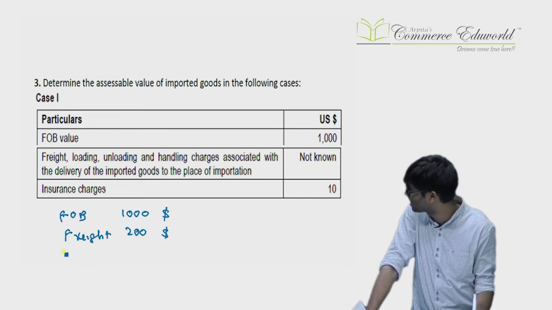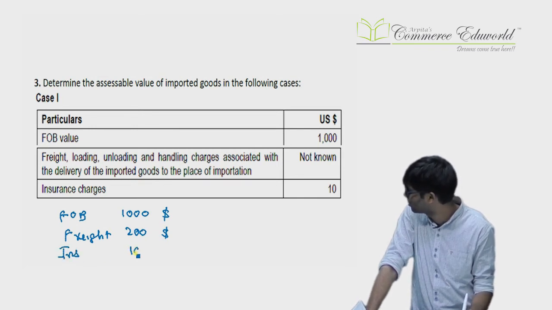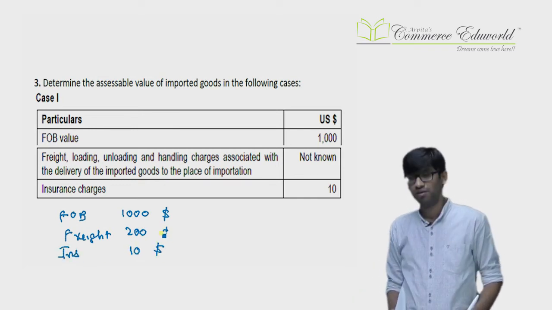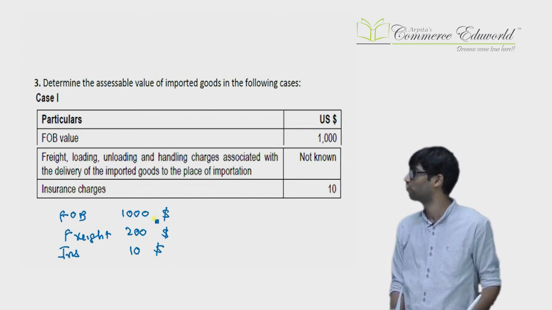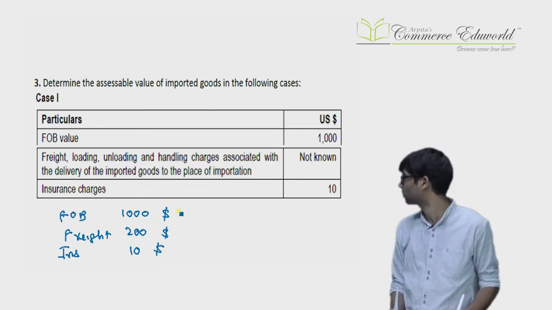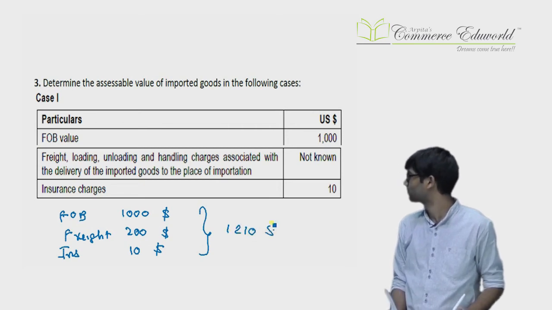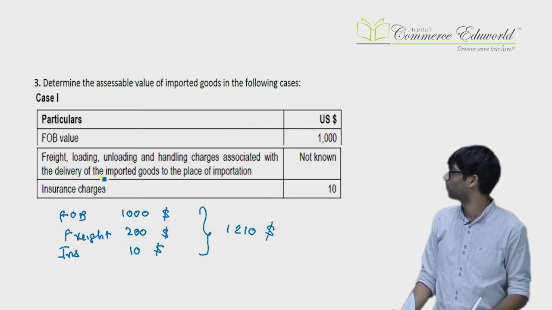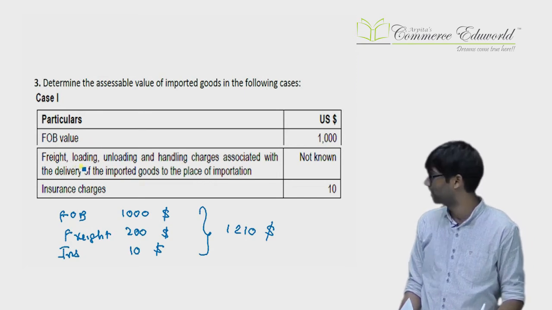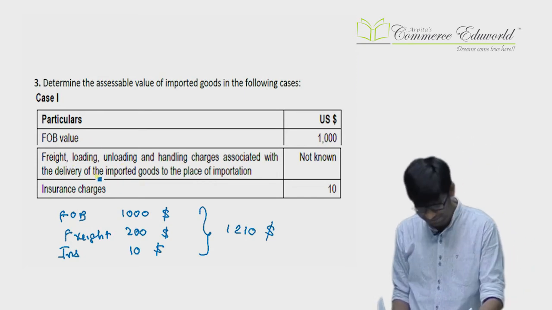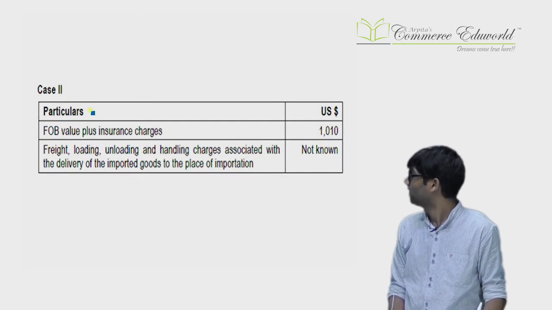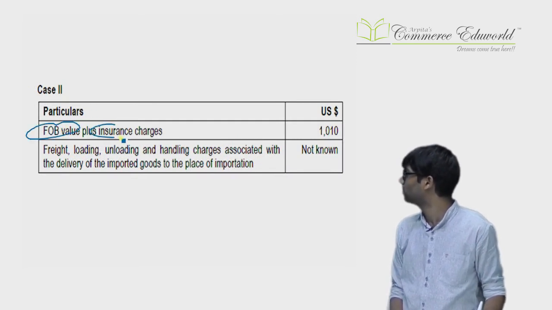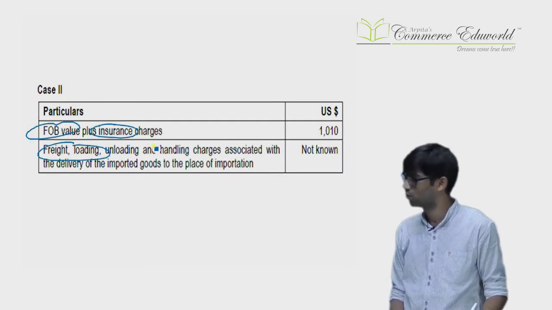We can add insurance. Insurance actual is known. We can add insurance $10. This total value in dollars we can convert into rupees later on. Total value comes as $1,210. Since loading and unloading was not known but FOB was known, we took freight, loading, unloading as 20% of FOB. Next, FOB plus insurance is known, but loading, unloading, freight, etc. is not known.